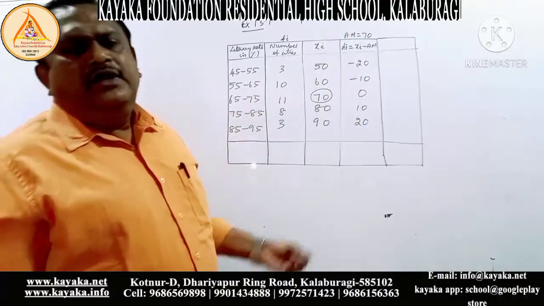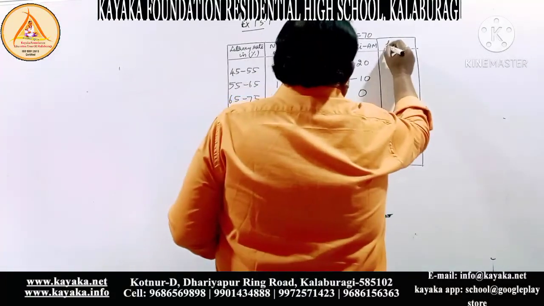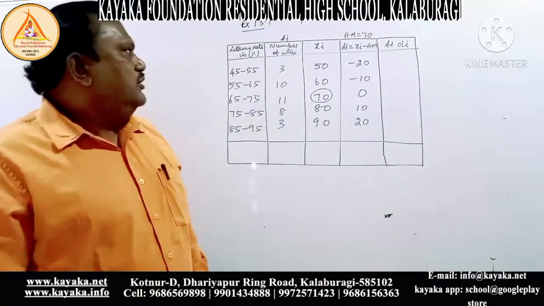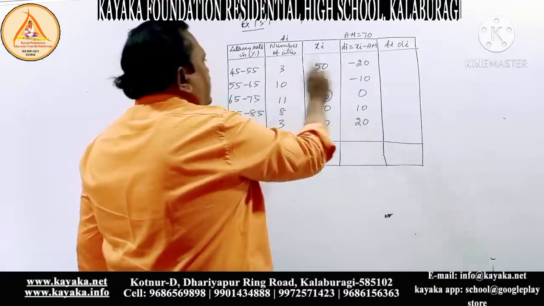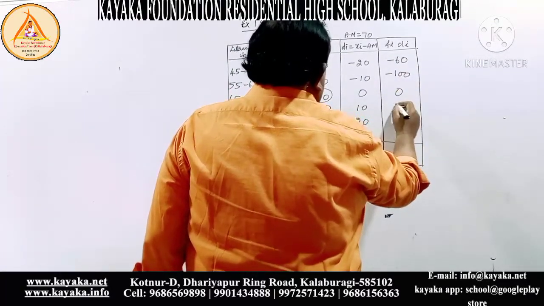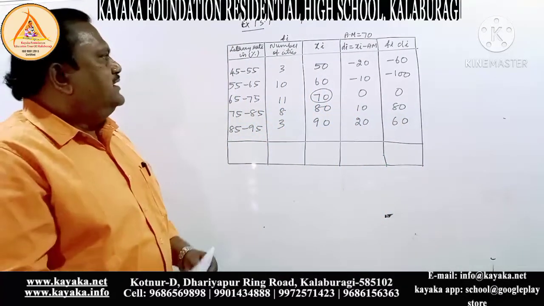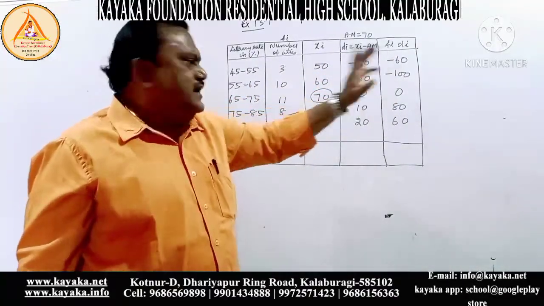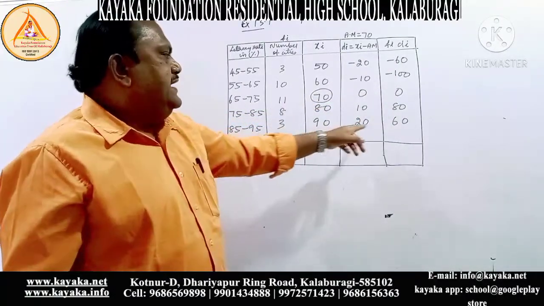Okay. Now the last column, you have to multiply Fi and Di. Fi into Di. We have to multiply this column into this column. You will get minus 60, minus 100, 0, 80 and 60. Okay. 3 into minus 20, minus 60. 10 into minus 10, minus 100. 11 into 0, 0. 8 into 10, 80. 3 into 20, you will get 60.